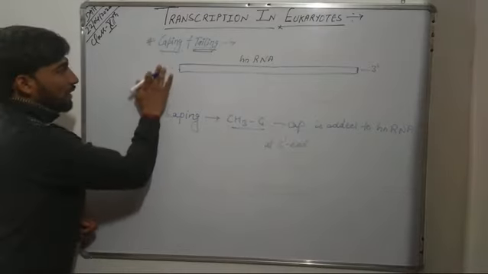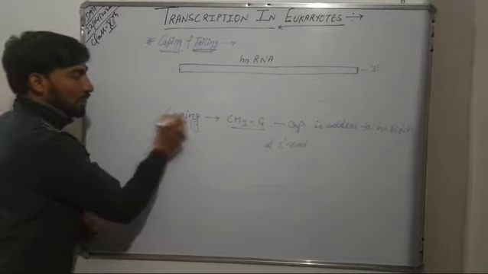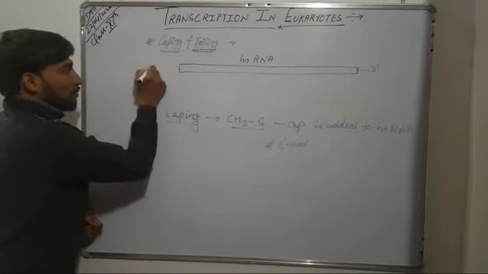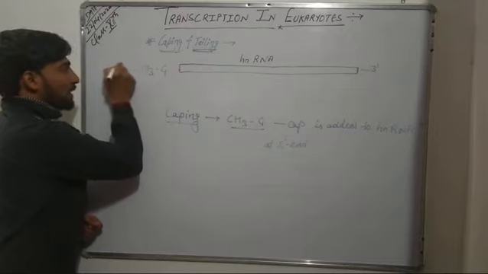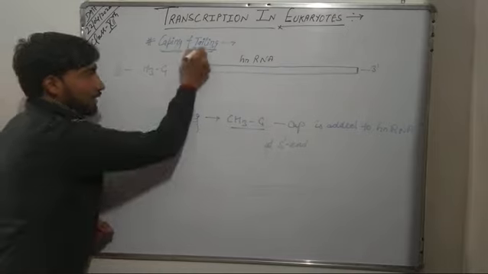So at the 5' end of hnRNA during capping a methyl guanosine triphosphate cap gets added, and during the tailing process